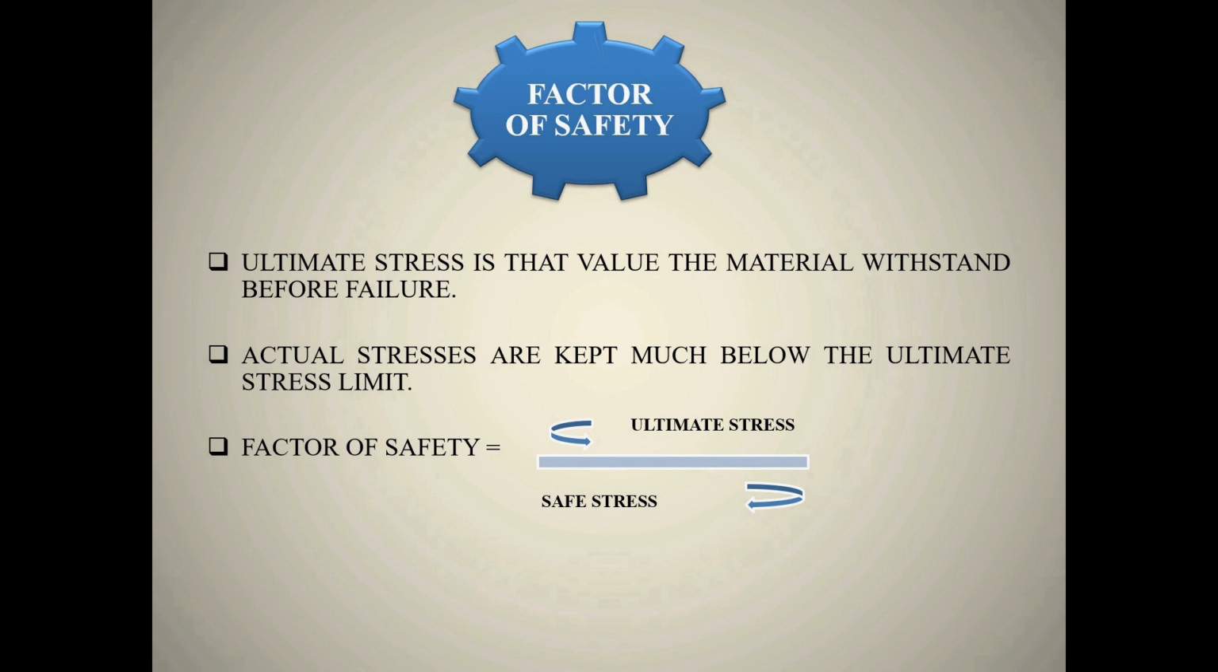Factor of safety. As of now, we came to know ultimate stress is the maximum value of stress a material can withstand before failure. Should we allow the material to reach the maximum value? The answer is no. Thus we keep some sort of safety. Actual stress is kept below the ultimate stress point. The upper limit up to which stresses are proportional is known as allowable stress. The ratio of ultimate stress to the safe stress is the factor of safety.